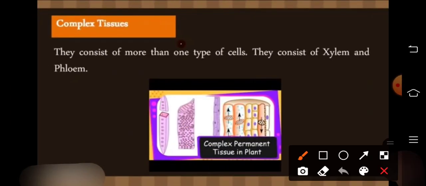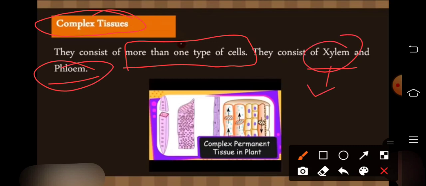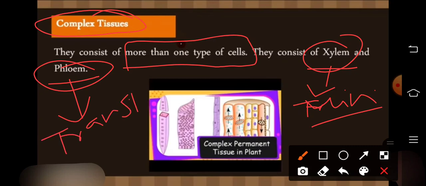Okay, what is complex tissue? They are made up of more than one type of cell. That's why they are called complex tissue. Complex tissue consists of xylem and phloem. So you know what the function of xylem in plants is? They transport the minerals in the plants. And what is the function of phloem? They transport food material in the plant.